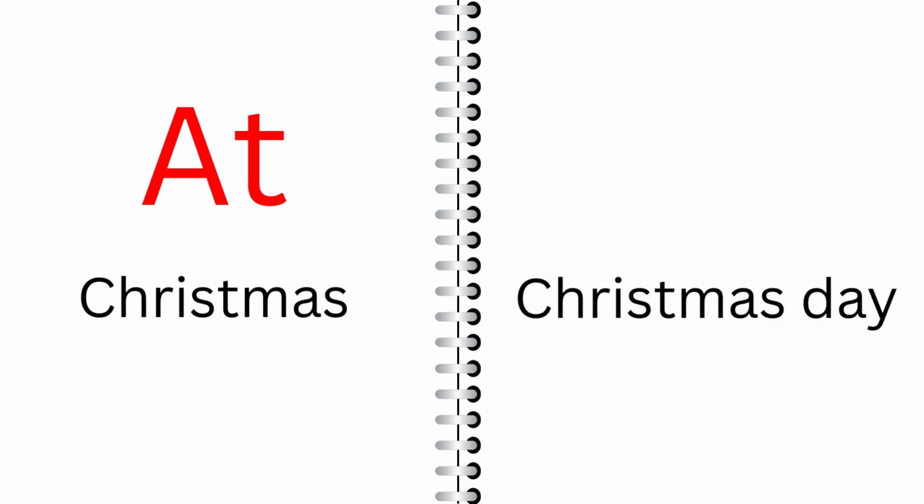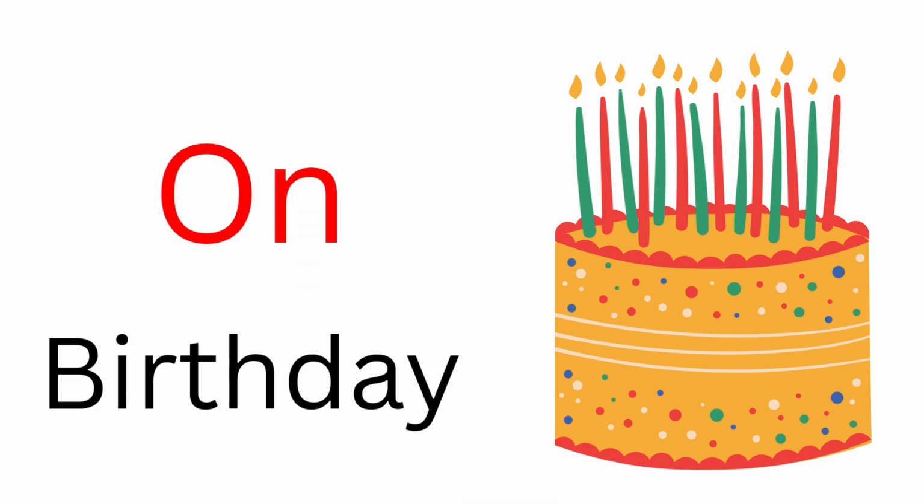When it's just Christmas, we say at Christmas, but when it's Christmas Day, we use on Christmas Day. Likewise, we use at New Year when talking generally about the occasion, but when we talk about the specific day, we say on New Year's Day. Another example is when we are talking about our birthday, we always say on my birthday.